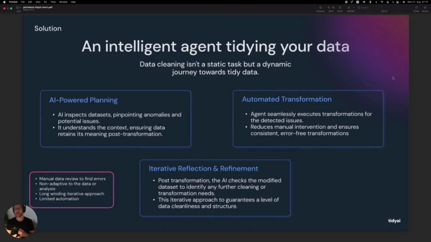So our solution is an intelligent agent that tidies your data, that sees cleaning not as a static task, but as a dynamic journey towards tidy data. And we have three main components. First, AI-powered planning, where we inspect the dataset, pinpoint anomalies, and see the potential issues. Then automated transformation, where the agent seamlessly executes the transformations on the detected issues. And lastly, reflection and refinement, where the AI rechecks the dataset and identifies the next necessary transformation needs.